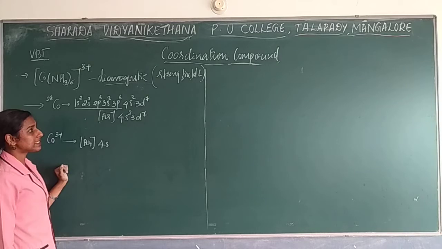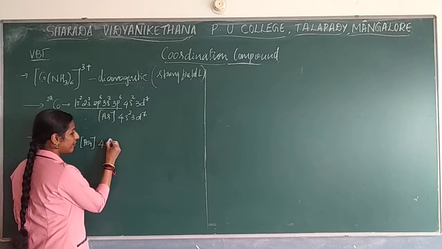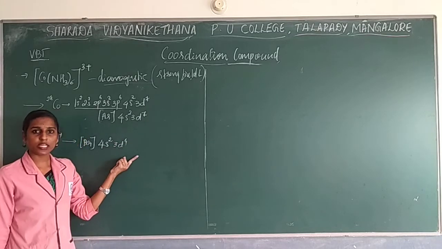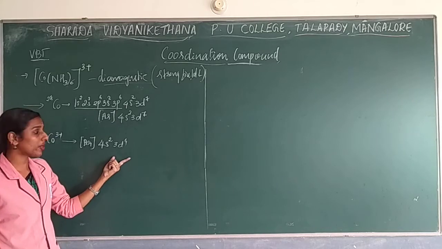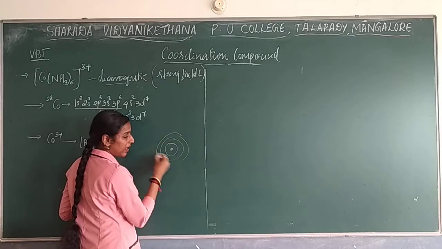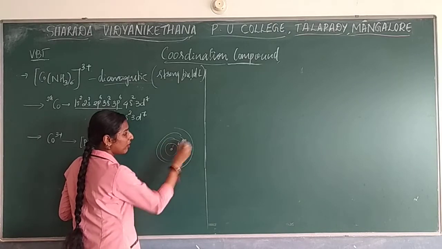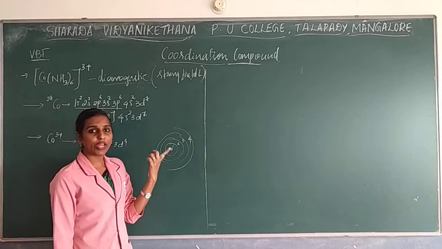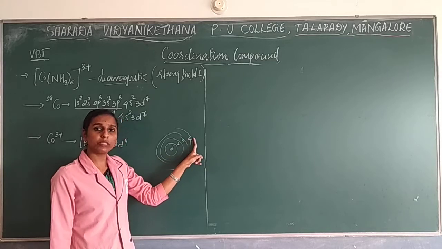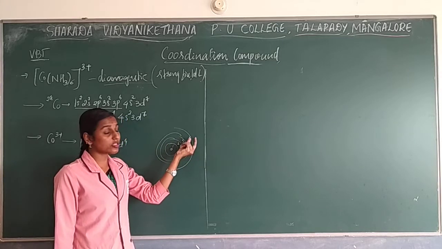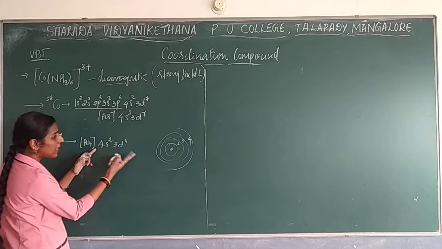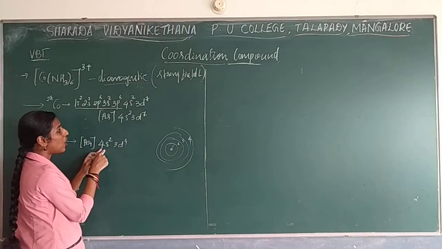When you say 3+, most of the students will say the electronic configuration will come as 4s2, 3d4. This is wrong. See, while filling the shells, if you have a nucleus, the shells are in this way: first, second, third, fourth. Think about removal of an electron, whether it is easy from the last shell or from the inner shell. It will be easy from the last shell. So you should remove the electrons from the last shell. Which is the last shell over here? That is the fourth shell.